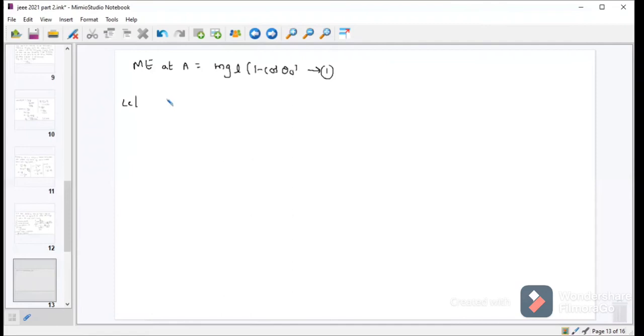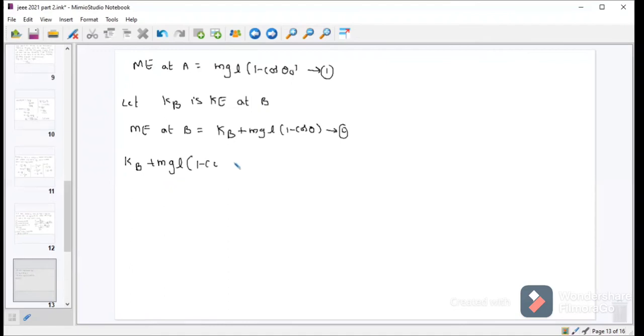Let Kb be the kinetic energy at B, then mechanical energy at B is equal to Kb plus mgL into 1 minus cos theta. Let it be equation number 2. By the law of conservation of mechanical energy, I can equate those two equations. So Kb plus mgL into 1 minus cos theta is equal to mgL into 1 minus cos theta naught.